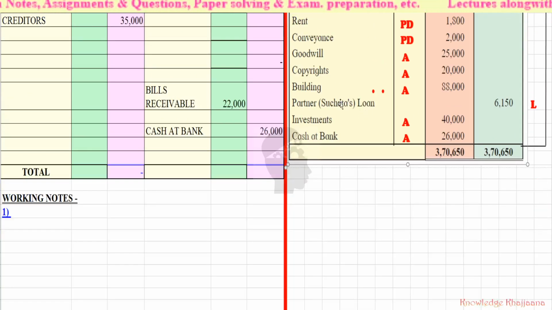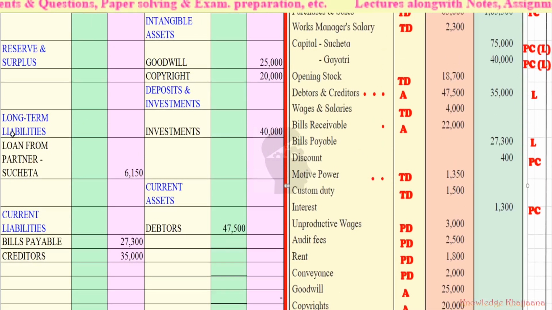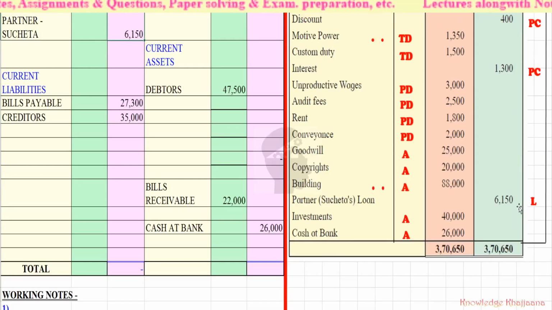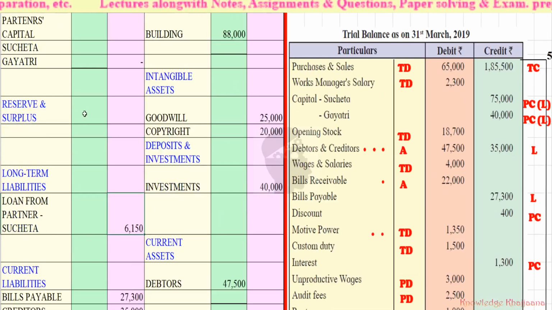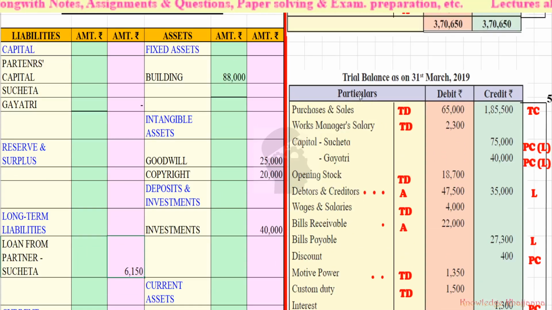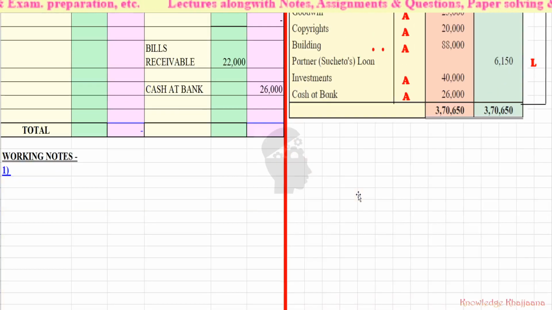One more is there. Partner Sucheta's loan. Who is the partner? Sucheta, loan taken from Sucheta. That will come to the long-term liabilities, that is loan from partner Sucheta, rupees 6,150. So with this we have recorded all the items which are given in the trial balance. Now let's start to solve the adjustments.